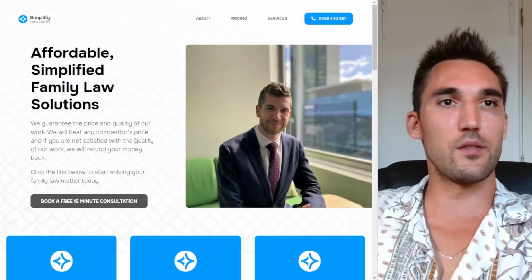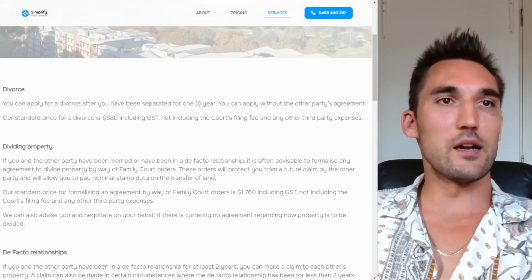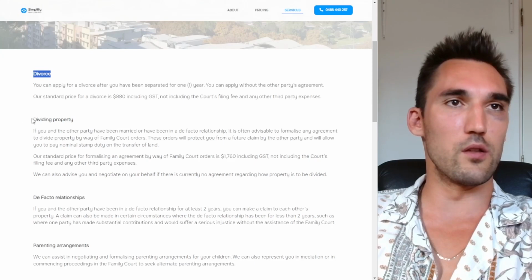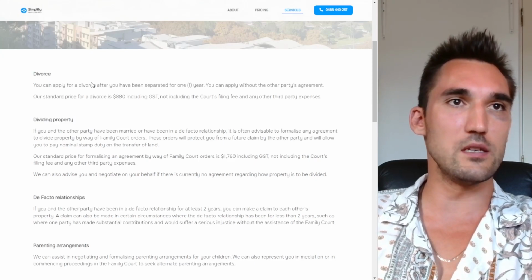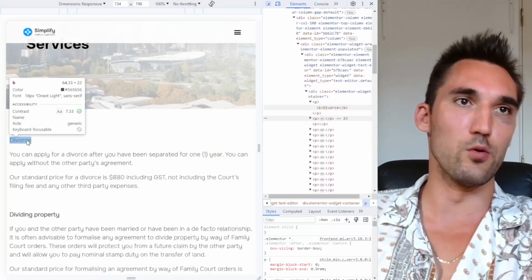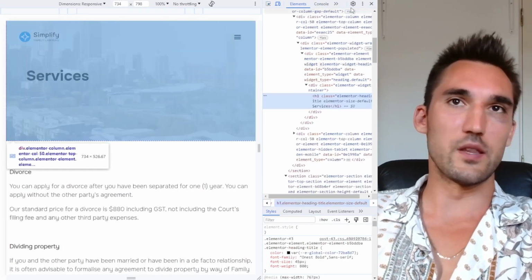Now, the bigger thing on top of this is if we go into the services page, unfortunately, the entire services page is just this. It's just services, and then it's got the different services listed. And now these don't even appear to be headings at all. They're just basically bolded paragraph text. And then this is an H1. So that is an H1.